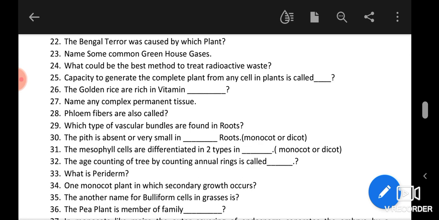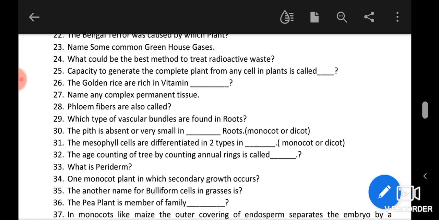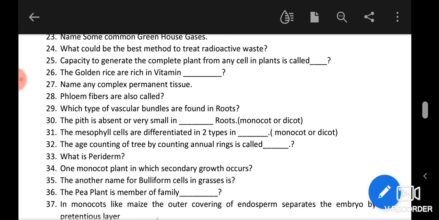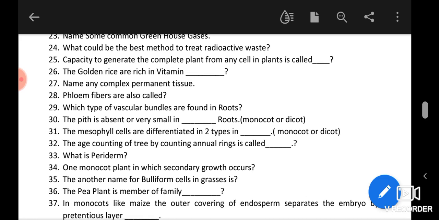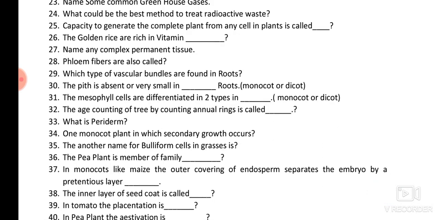Name any complex permanent tissue, those permanent tissues which have different types of cells. So the example will be xylem or phloem. Xylem has vessels, tracheids, parenchyma and fiber. So it has different kinds of permanent cells, that's why it is called complex permanent tissue. So the example is xylem and phloem. Phloem fibers are also called bast fibers. Okay, it is also an important question.